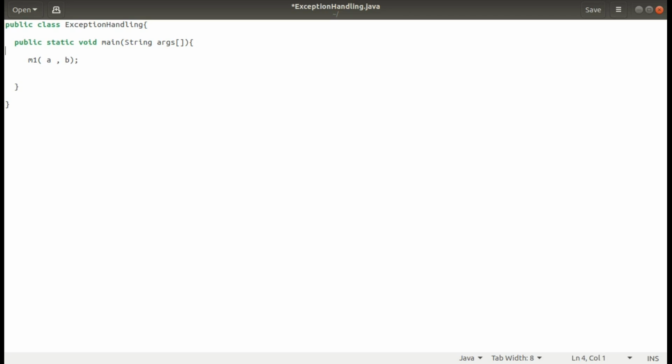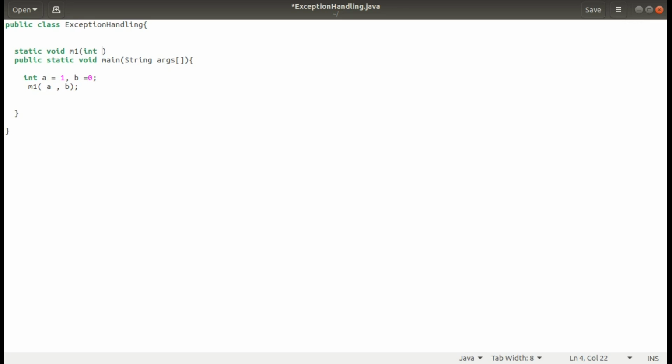In the main method you have int a equal to 1 and b equal to 0. So what exactly is m1 doing? Let me make another method here, which is static void and it is m1. We need to define this method.